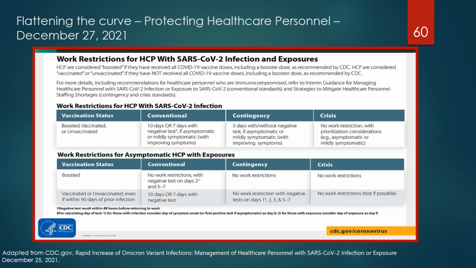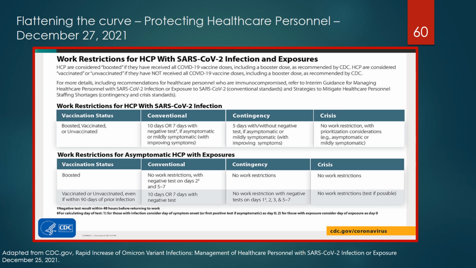Another consideration for flattening the curve to protect healthcare institutions during the COVID pandemic is developing policies to enhance protection of healthcare personnel. Due to the high transmission and concerns about potential impacts on the healthcare system of the Omicron variant, the CDC updated recommendations to enhance protection for healthcare personnel, patients, and visitors, and ensure adequate staffing in healthcare facilities.